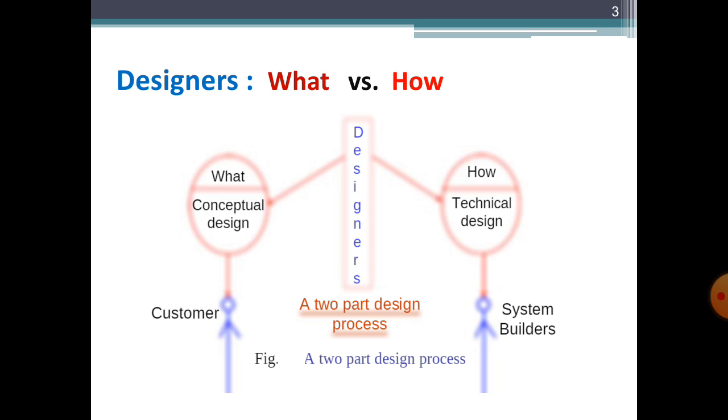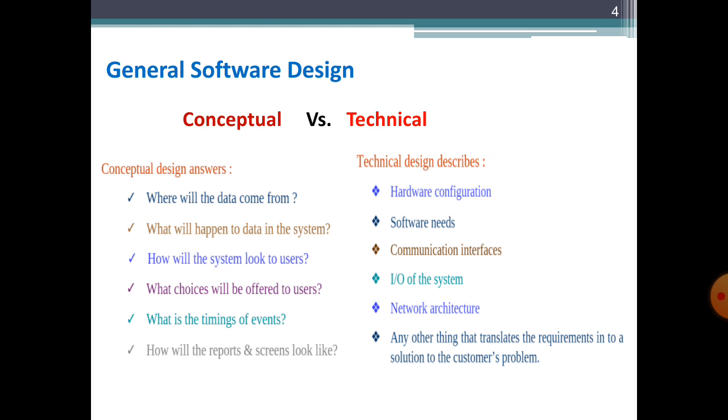So you can also say that this design process bridges the gap between the customer needs and the system builders, and how the customer requirements will be fulfilled. So now students, let's see the general software design in terms of conceptual design and technical design. I am not talking here about the architectural design or detailed design.